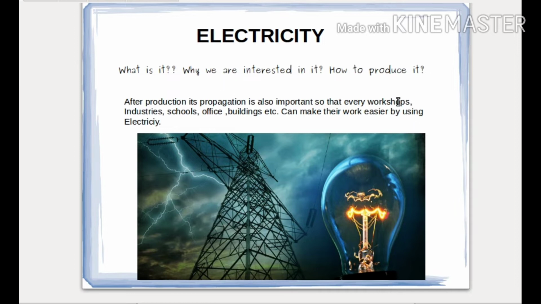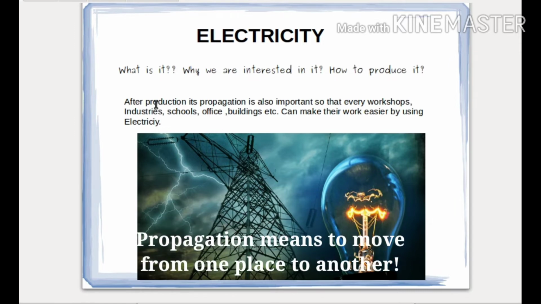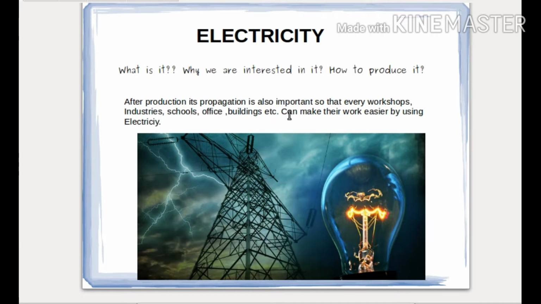Okay, third question is how we can produce it. For this there will be the next chapter, and we shall learn in that chapter how to produce it. After production, its propagation is also a very important factor. Means we have produced electricity, and now there is a need by everyone for electricity, like in schools, offices, buildings. They require electricity because electricity makes their work easier.